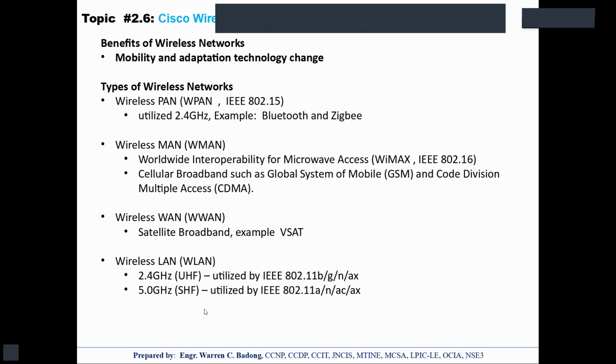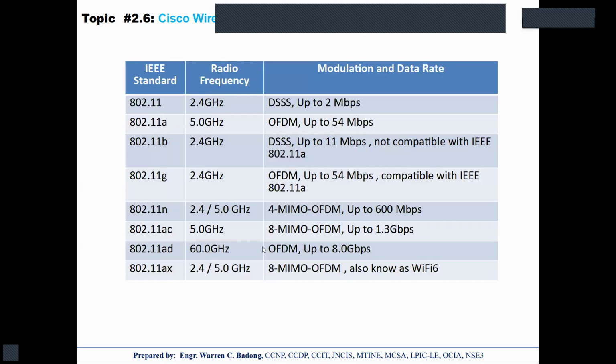So we have actually two frequencies, okay, that we are using nowadays. That's the 2.4 and the 5. And I think there is a new 60 gigahertz frequency. And historically, we started actually with IEEE 802.11.